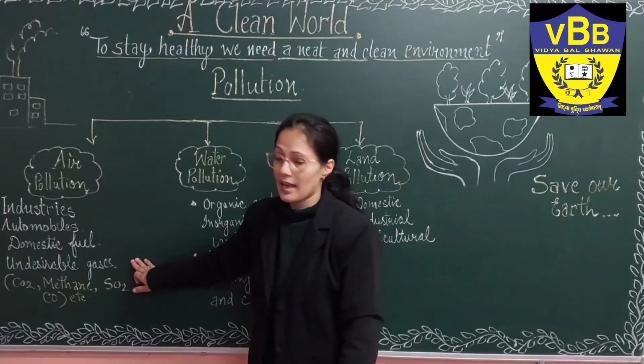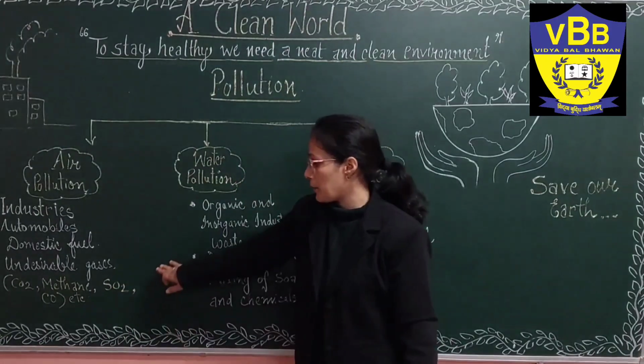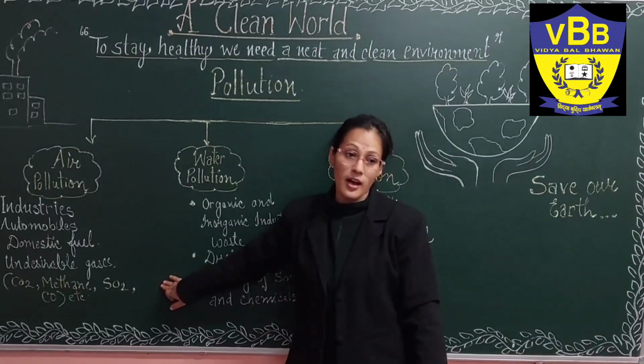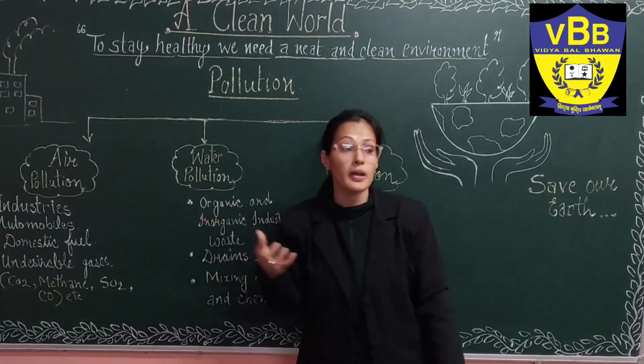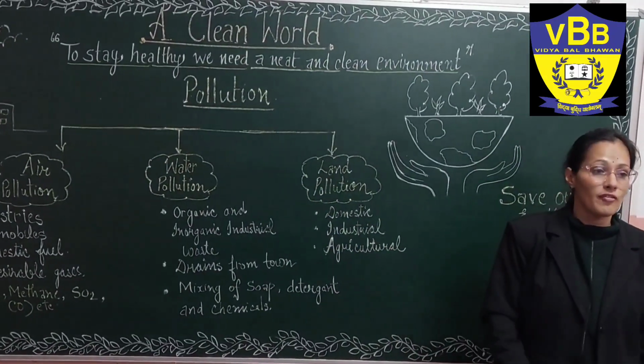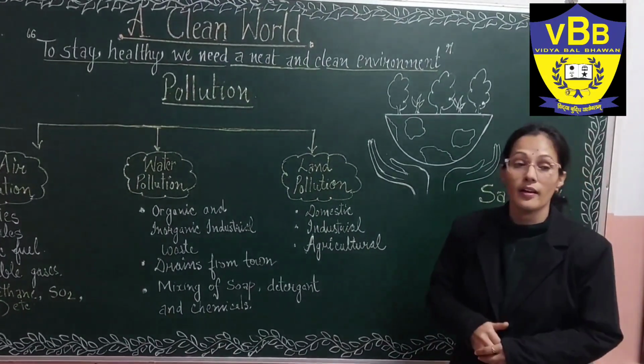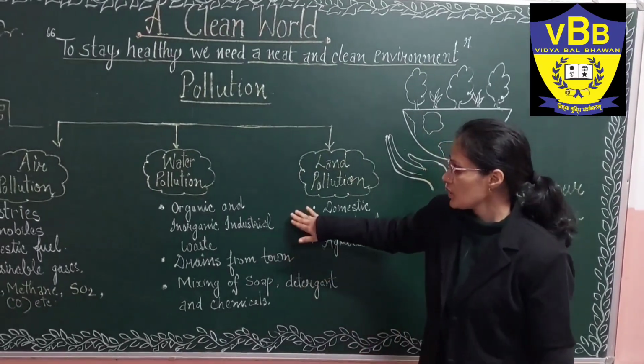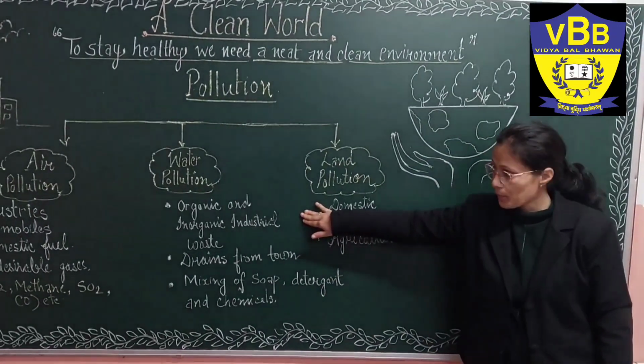So undesirable gases like carbon dioxide, methane, sulfur dioxide, carbon monoxide, which are coming out from the industries, are also affecting our environment, which is causing air pollution. So next, moving to water pollution.